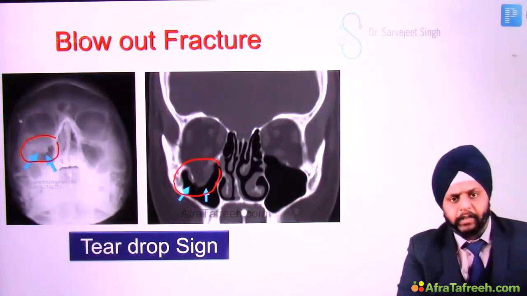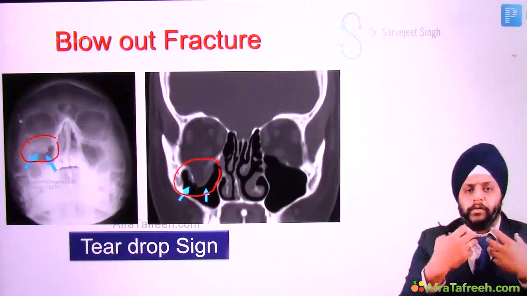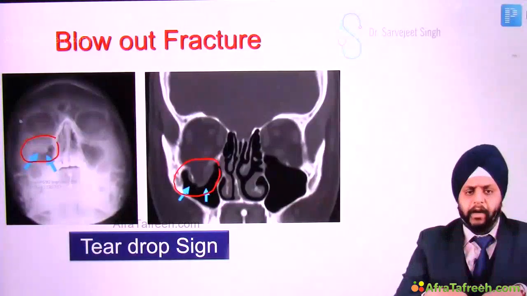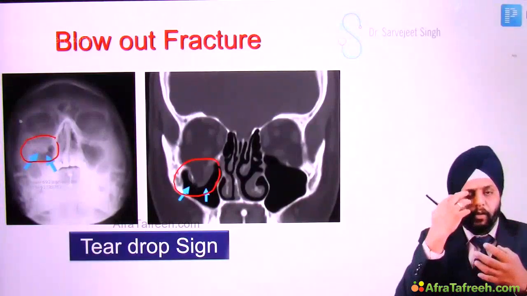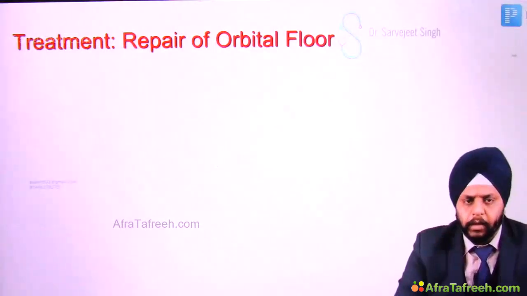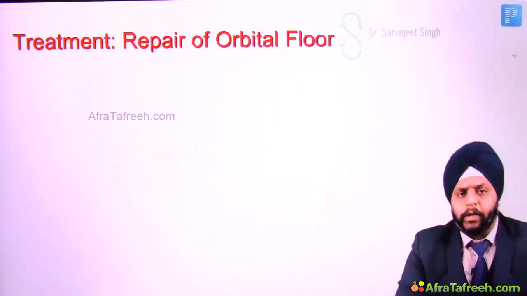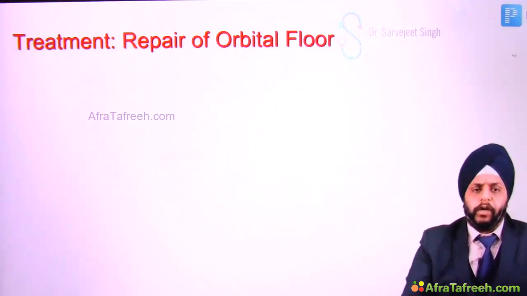Now what treatment will you offer to this patient? This patient has presented to you with diplopia. If it is entrapped, there may also be enophthalmos. You see, the contents have hanged down, so the eyeball has gone in. For this, you have to repair the orbital floor. Repairing the orbital floor can be done in different ways.